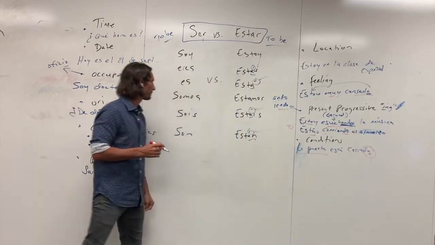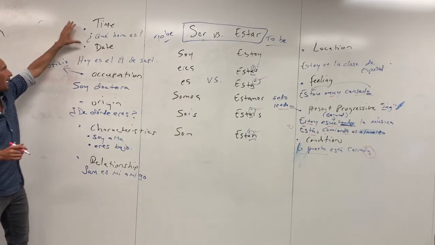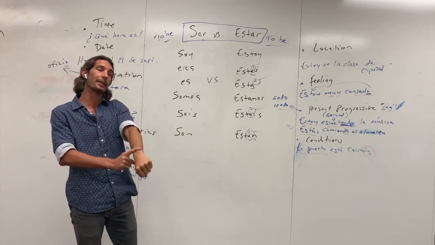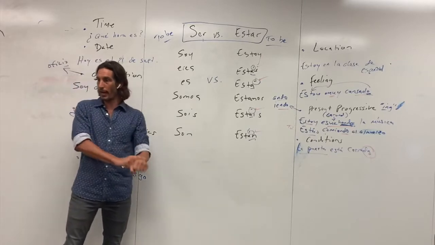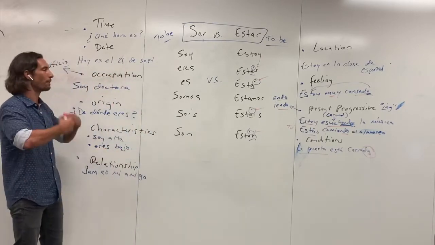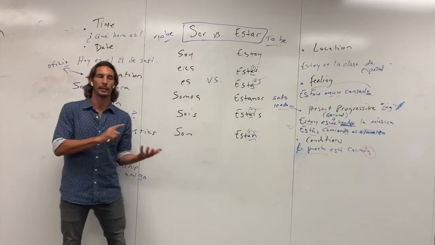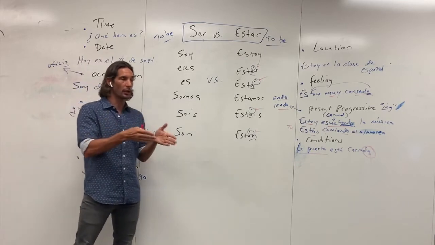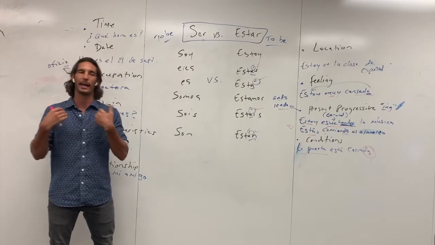So, coming over here to ser, the reasons for ser, we have time, right? So to ask what time it is, ¿Qué hora es?, of course, right? Es agreeing with hora, which is a singular noun. In response to that, depending on what time it is, you would say son las dos, son las tres, son las 2:30. If it's 1 o'clock or a derivative from 1 to 1:59, you would say es la 1:30, for example.